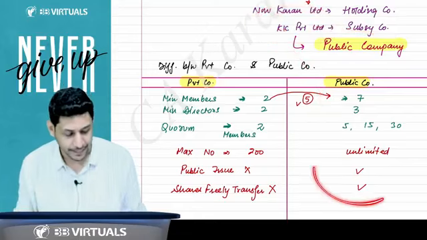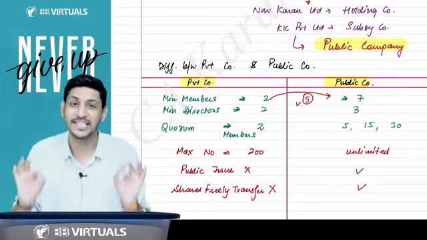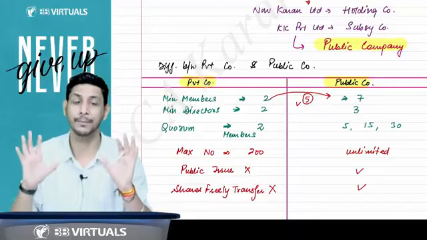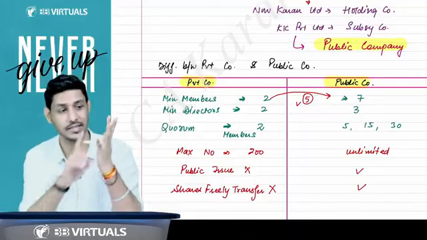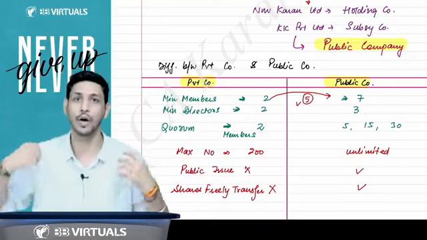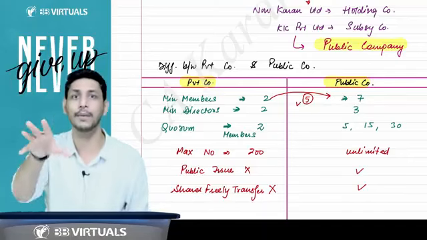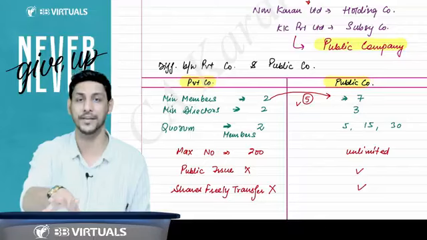Why? Because by basic nature, it is always a private company. By basic nature, it will always be a private company. Basic nature means three things: restriction, prohibition, limitation. That can never be changed. Even if you are a private company and you become the subsidiary of a public company, the entire law will be applicable to you as to a public company.